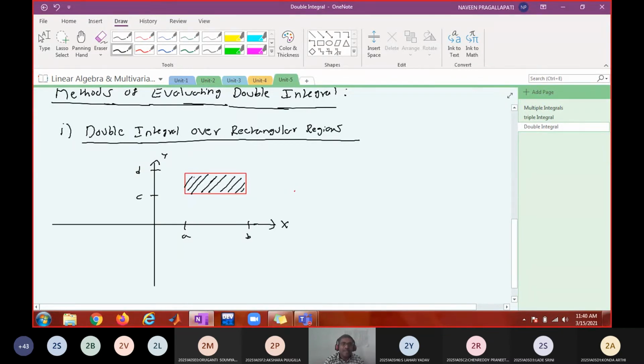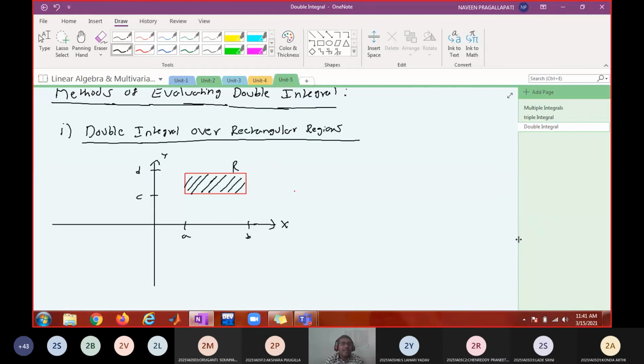You can see the rectangular region as a combination of 4 line segments. Do you agree that the intersection of 4 lines gives a rectangle? Agreed? Yes. So this I am calling R.